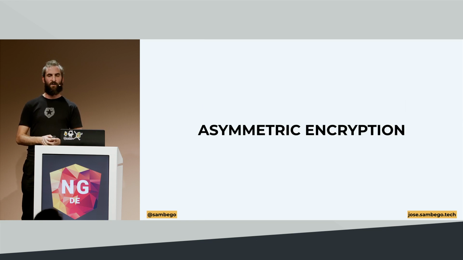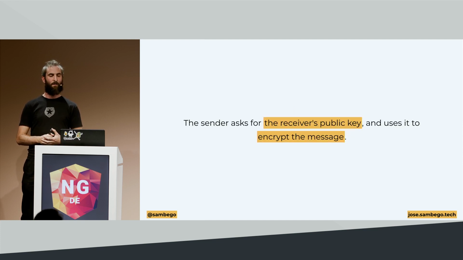In asymmetric encryption, on the other hand, we're not going to use one shared secret, one password. We're going to use a public and private key pair again, just like we did with the signatures. But this works the other way around. With signatures, we use a private key to generate a signature, and anybody can use my public key to validate my signature. When you want to encrypt some data using a public and private key pair, you're going to ask for somebody's public key and use that public key to encrypt the data.